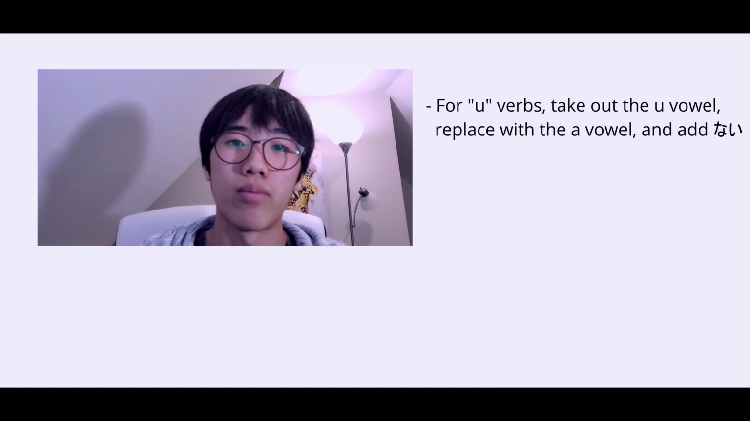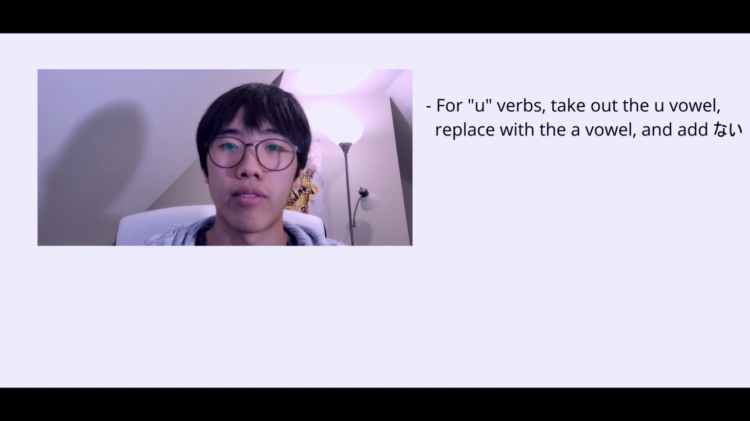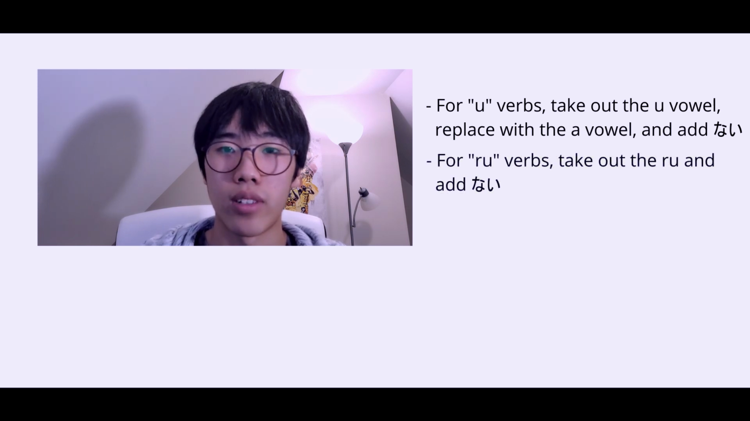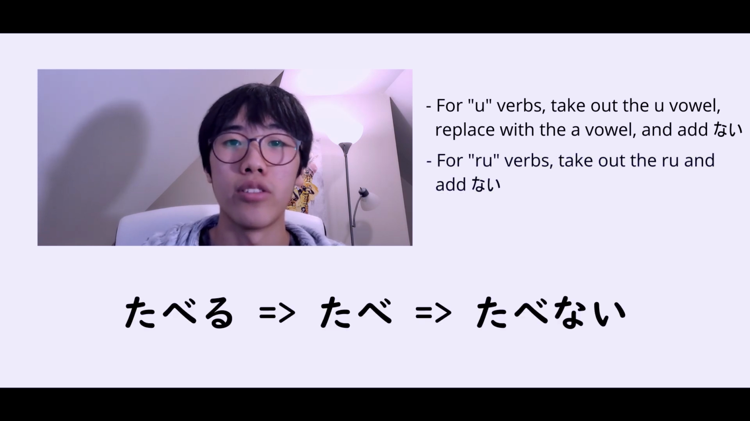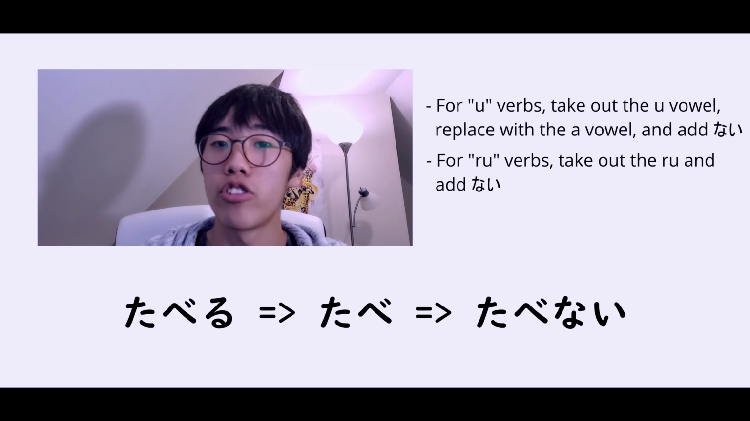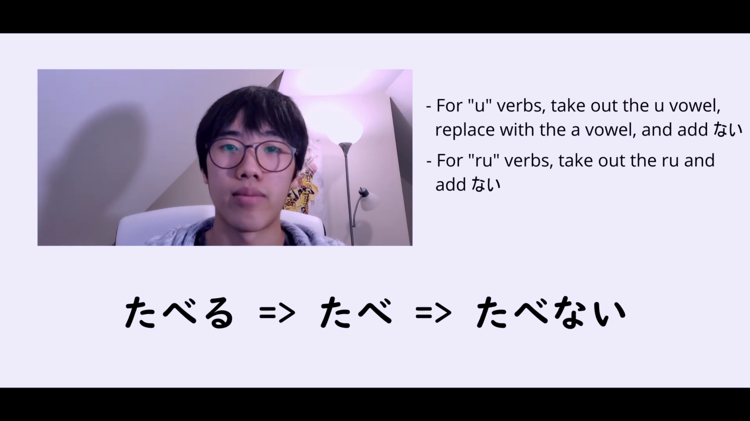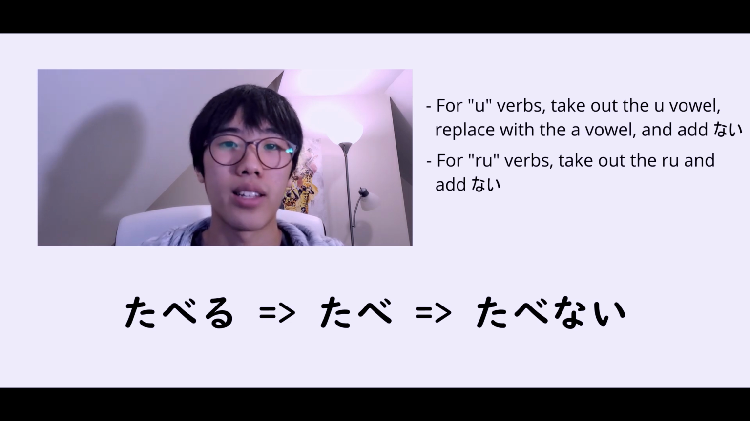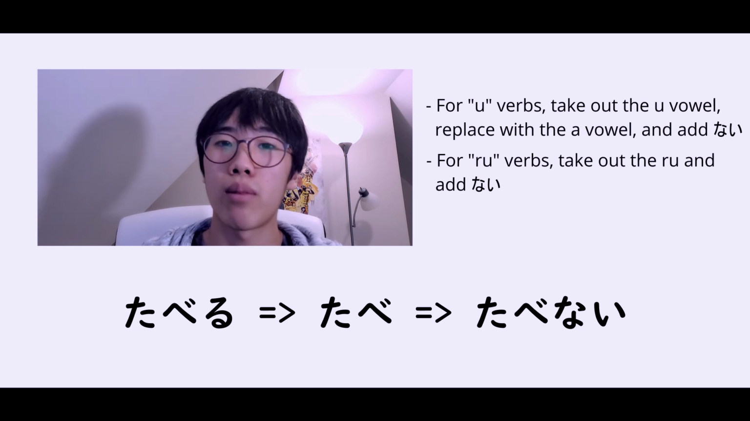Here's another example. Taberu. Taberu is a famous ru verb that always comes up in examples. So for ru verbs, you take out the last ru. So taberu becomes tabe, and then you just attach nai, tabenai. So it's very simple, and this pattern goes on with all types of conjugations. So I want you to memorize this.